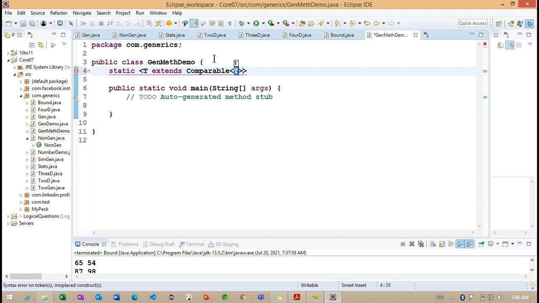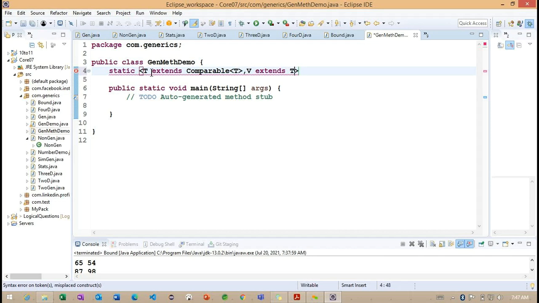Again, the comparable is expecting T here. Comparable is also a generic type. And after this, I want to work for one more parameter V. This particular V needs to extend our type here.